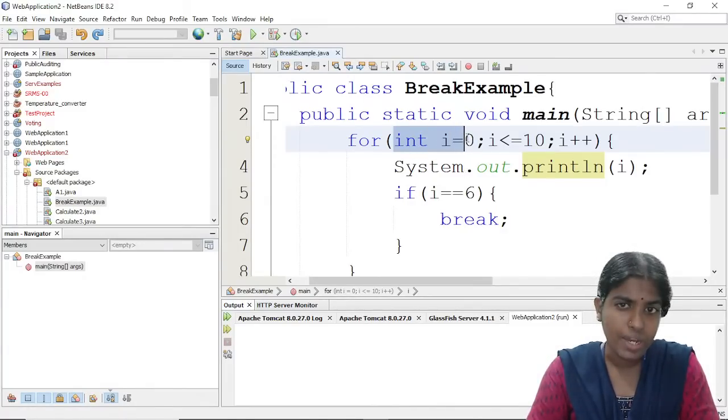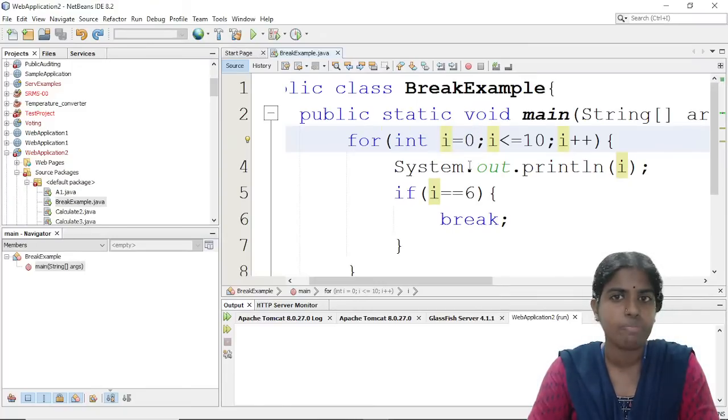So what do you mean by this control variable? It controls the flow of execution of my program. That's why this is called a control variable. So int i = 0: firstly, I am initializing this control variable. And then I am checking for some condition, so i <= 10. The first one is the initialization section and then I am checking for some condition, so i is less than or equal to 10, and then comes the incrementation part, i++.